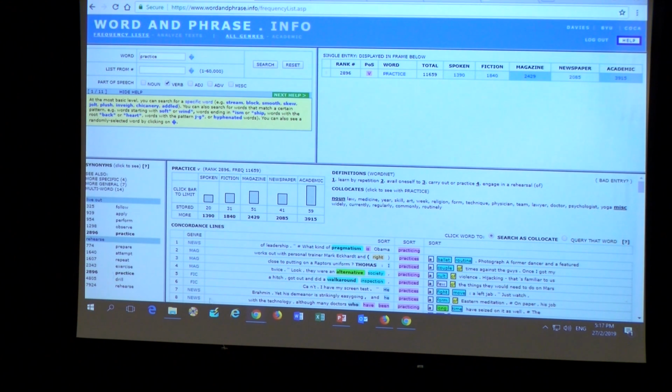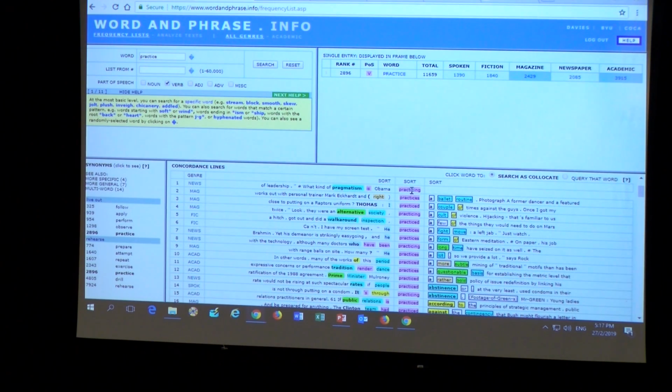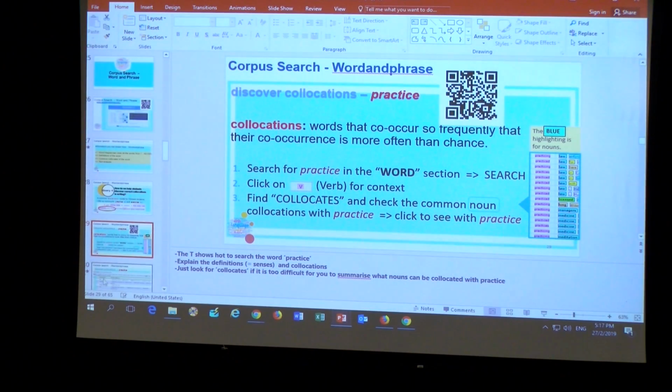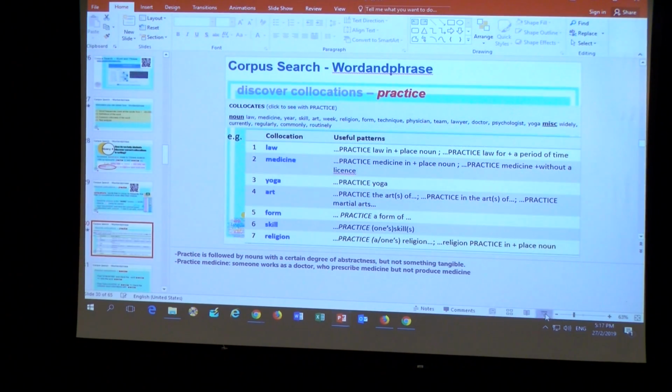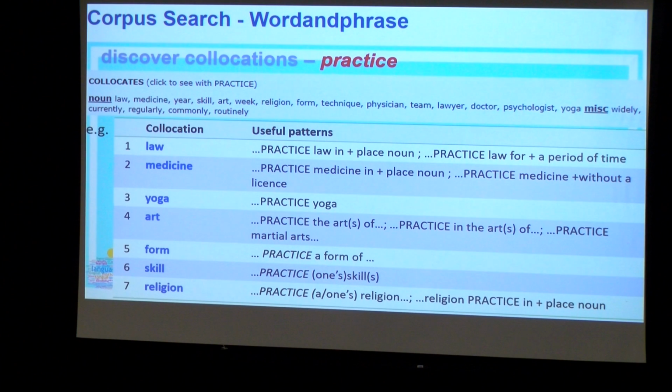Okay, here you will see the concordance lines. If you click, for example, if you click on here, you will see the whole context, okay? So you can see that you will get all the noun collocates automatically for practice. The common ones are law, practice law, yoga, art, form, skill, religion.